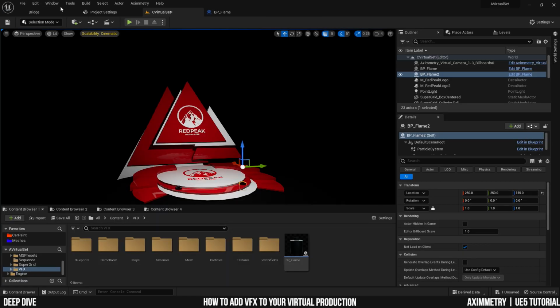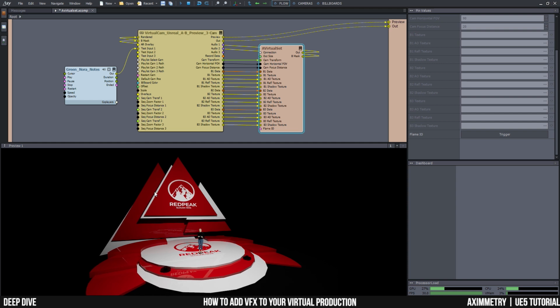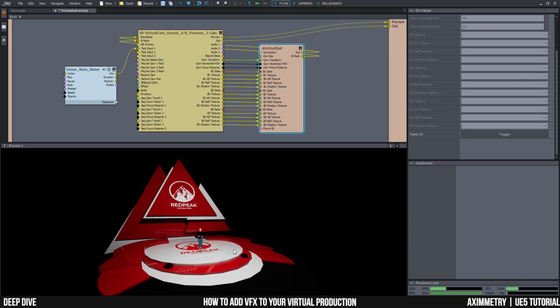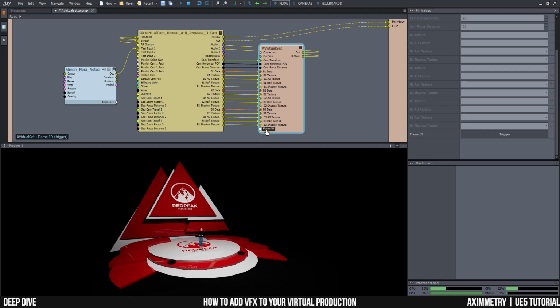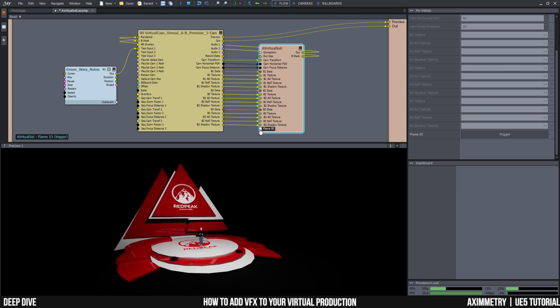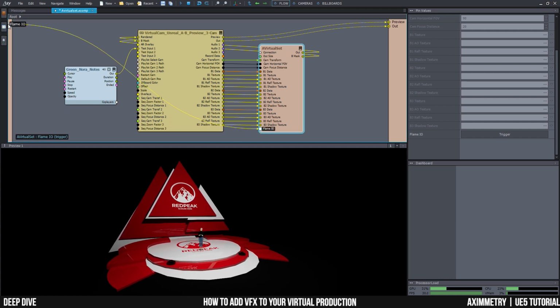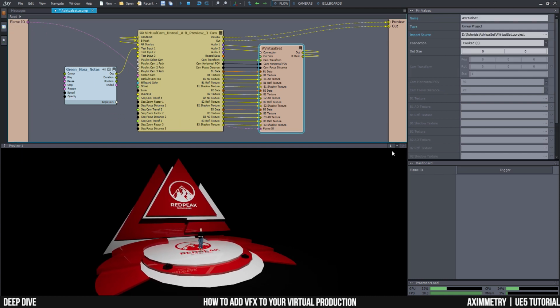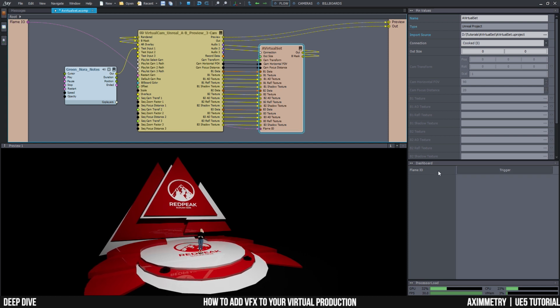So I'm going to save all and cook content for Aximmetry DE. Alright, so I've successfully imported my set into Aximmetry. Everything is working fine. I have my talent here in the middle. And now I have this pin called Flame IO, which is a trigger for the Flamethrower VFX. I'm going to drag it to the side here so that I can have the trigger on the dashboard.